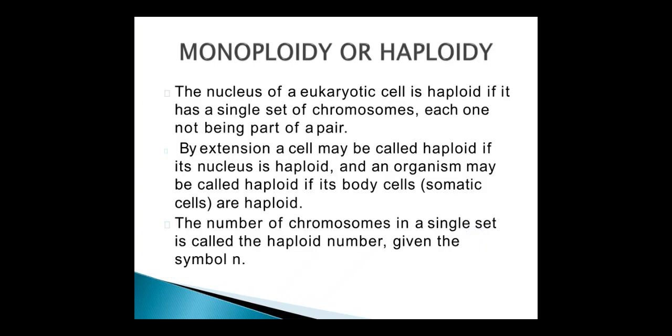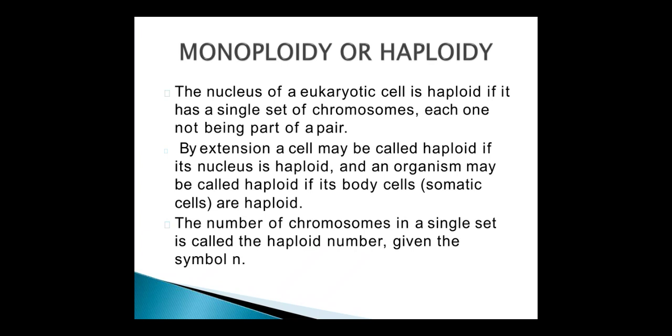Monoploidy or haploidy. What does it mean? The nucleus of a eukaryotic cell is haploid if it has a single set of chromosomes, each one not being part of a pair.